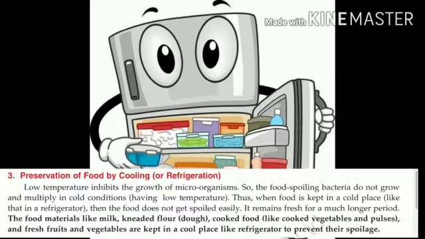Preservation of food by cooling or refrigeration. Low temperature inhibits the growth of microorganisms. Inhibits means restricts the growth of microorganisms. Understand? So, the food spoiling bacteria do not grow and multiply in cold conditions, having low temperature. Thus, when food is kept in cold places like that in a refrigerator, then the food does not get spoiled easily. It remains fresh for a much longer period.